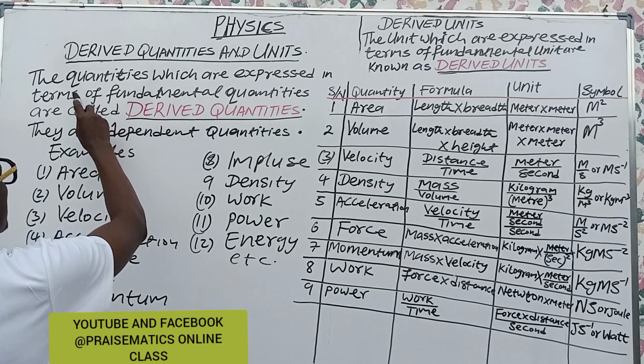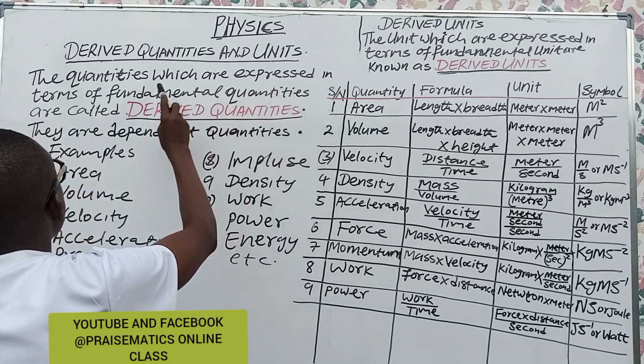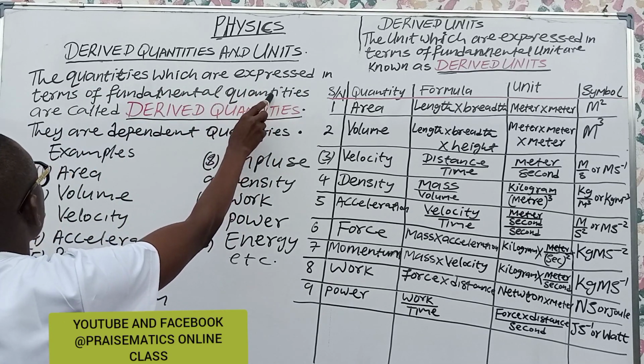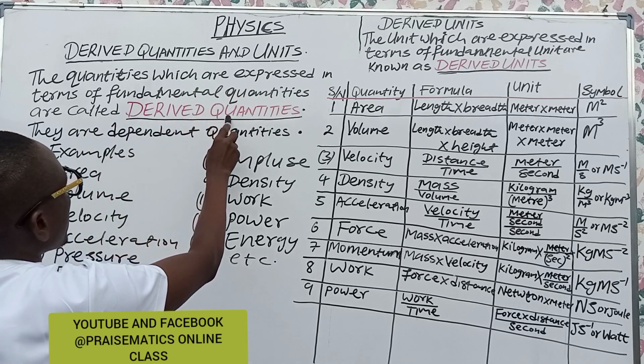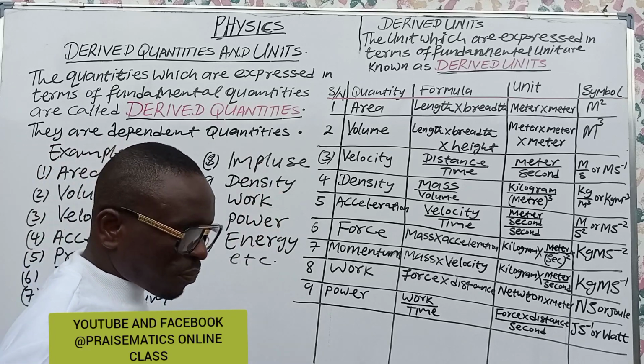Derived quantity: the quantities which are expressed in terms of fundamental quantities are called derived quantities. They are dependent quantities.